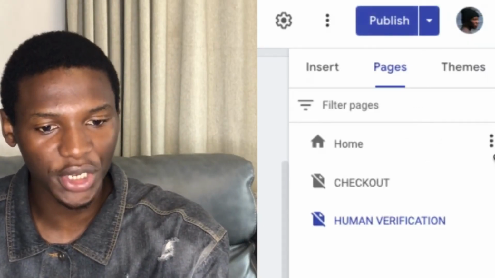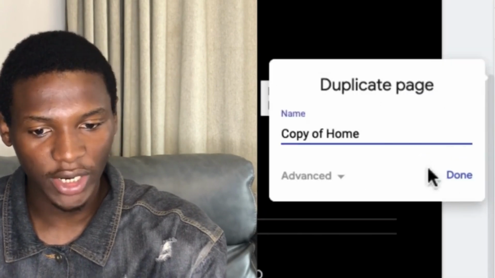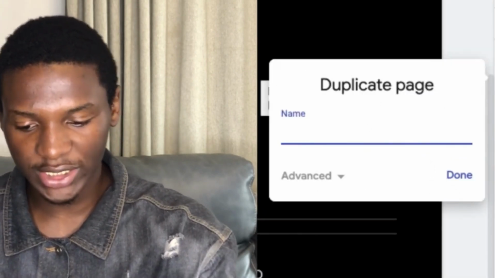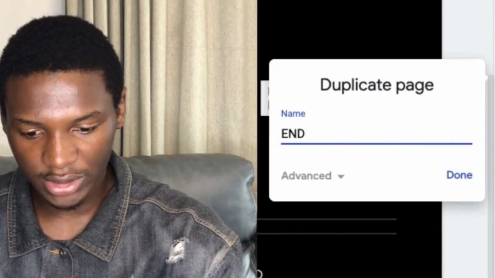So I'm going to come over to this home page. I want to duplicate this page one more time, right? Click on name here. I'm going to duplicate this page, and I'm going to name this as end page.